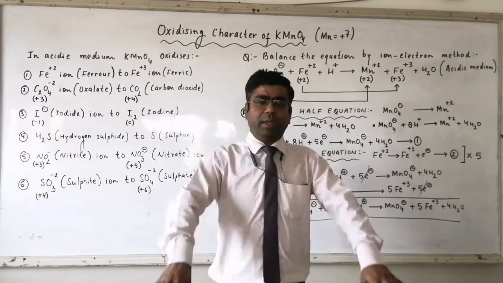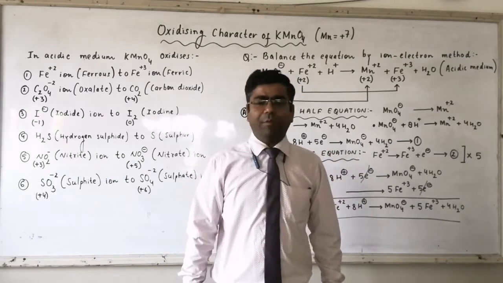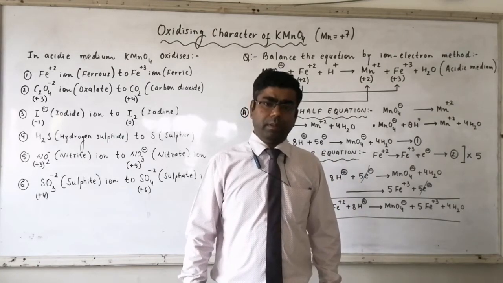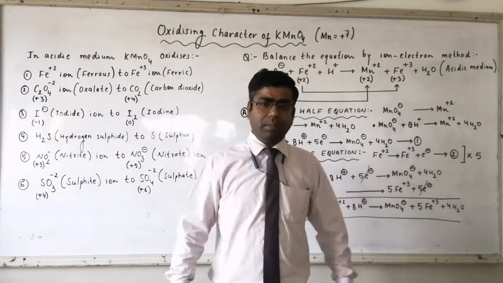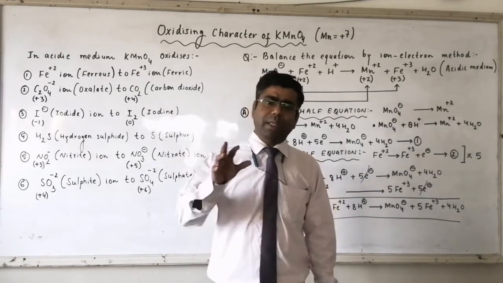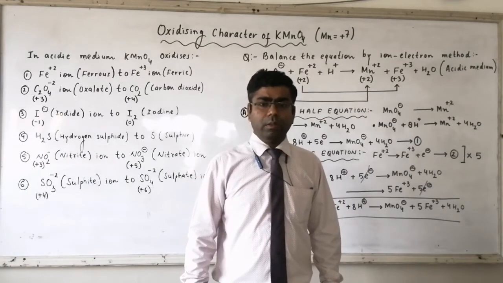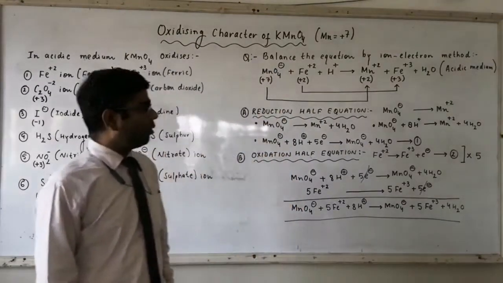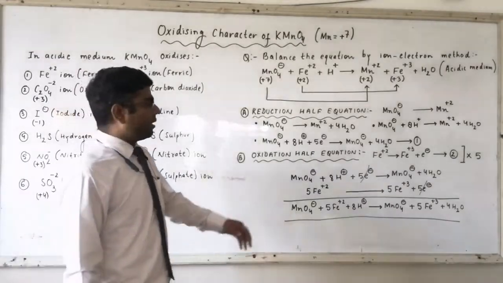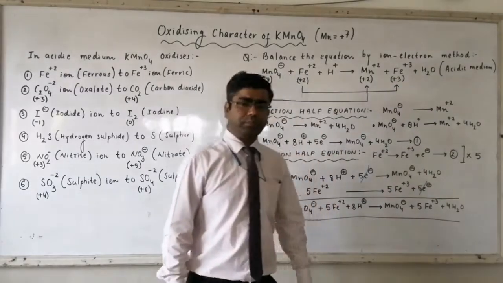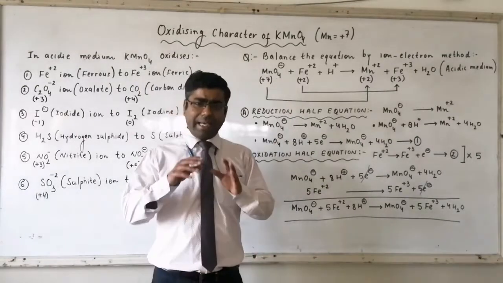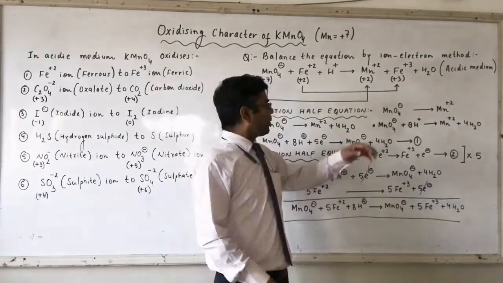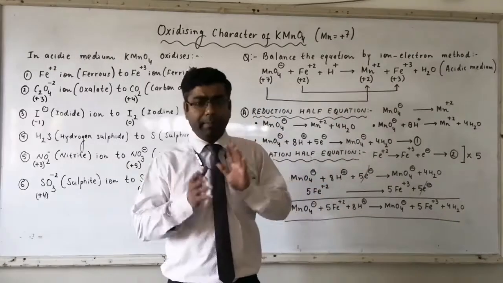Redox reaction taking place between permanganate ion and Fe+2 ion in acidic medium. Remember, the medium will be provided to you. It can be acidic medium, neutral medium, or basic medium. So if you remember, Fe+2 in presence of MnO4- gets converted to Fe+3 ion, and MnO4- itself gets converted to Mn+2 by reduction. H+ ion here shows acidic medium.